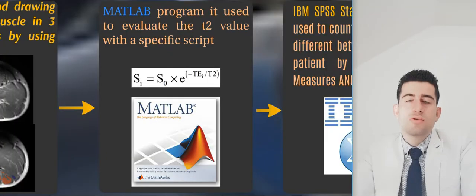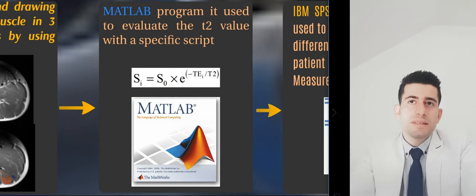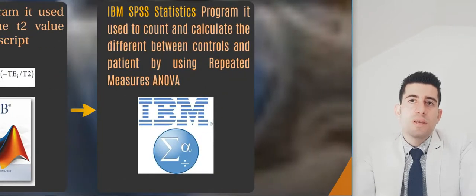The next step is to evaluate the T2 value. We used the MATLAB program to evaluate the T2 value with a specific script. The last step is statistical analysis. We used the IBM SPSS statistical program to calculate the difference between controls and patients by using repeated measures ANOVA.